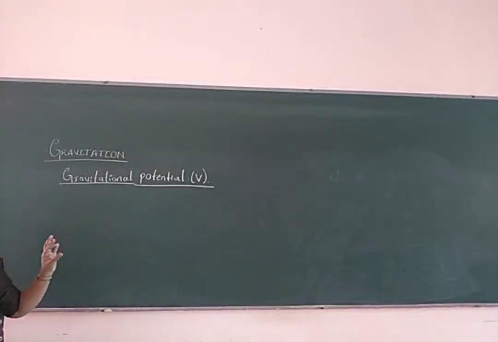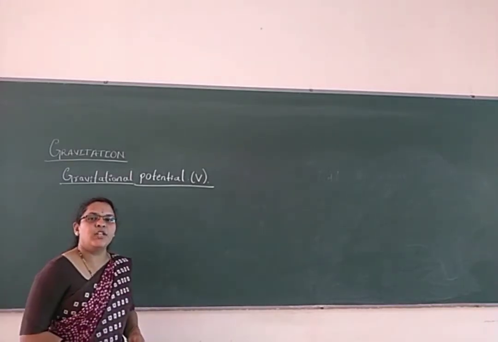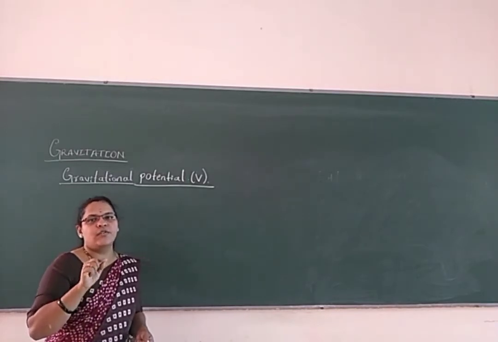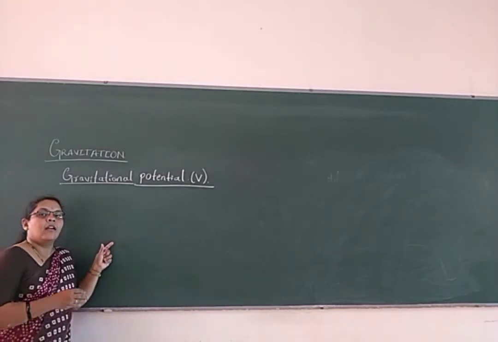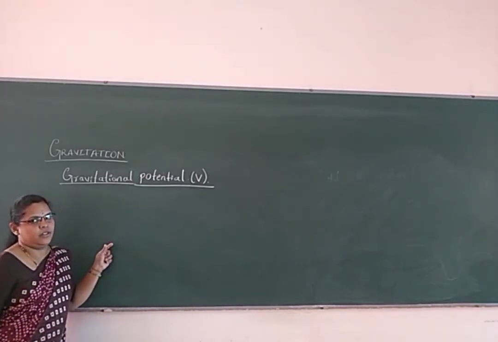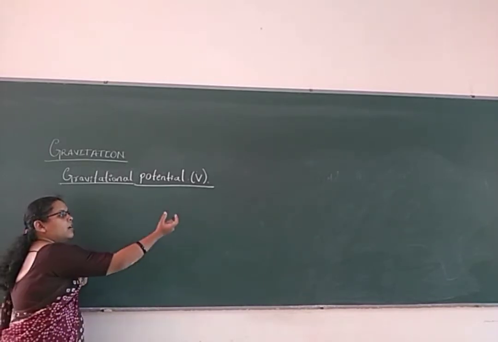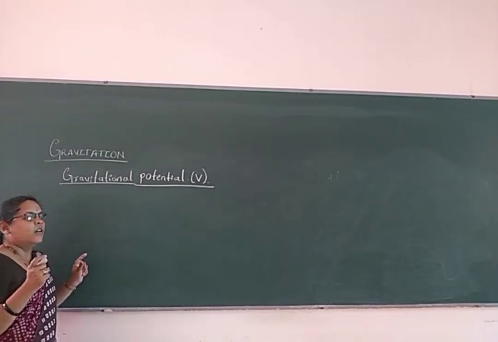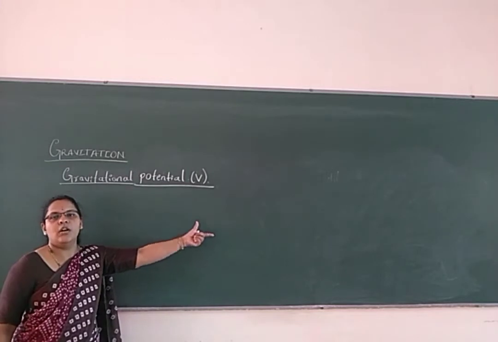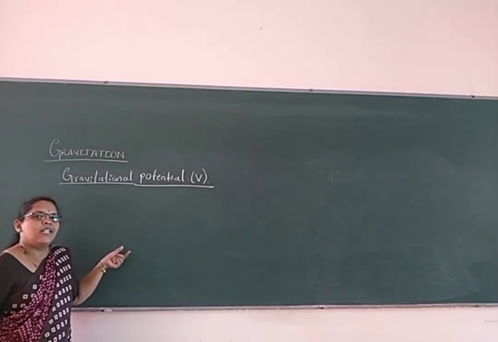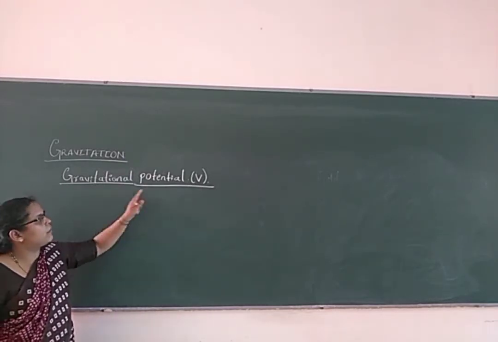The amount of work done in bringing a body of unit mass from infinity to a point in the gravitational field is denoted by V. Means the body is away from the gravitational field, so we have to do some work here, bringing the body of unit mass from infinity to that point in the gravitational field. It is denoted by capital V.